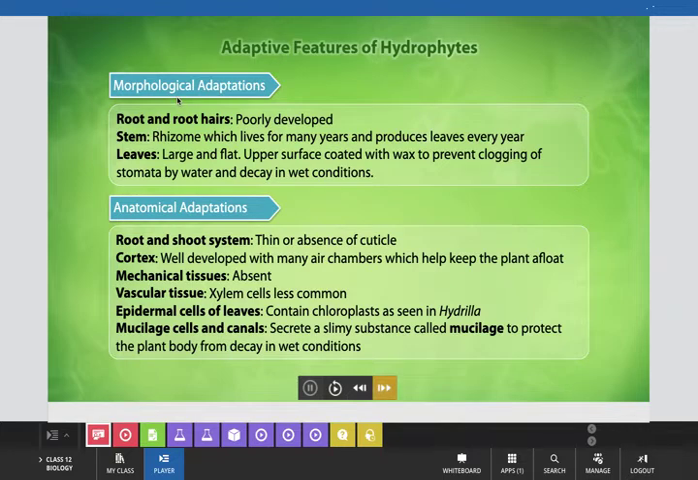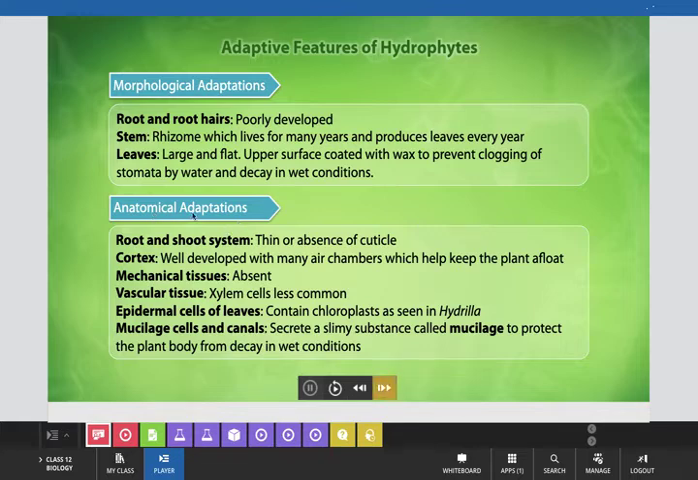Now here you can see the adaptive features of hydrophytes. Morphological adaptations found in a particular hydrophytic plant: root and root hairs are poorly developed. The stem in such plants has a rhizome which lives for many years and produces leaves every year. Leaves in such plants are large and flat, with the upper surface coated with wax to prevent clogging of the stomata by water and decay in wet conditions.